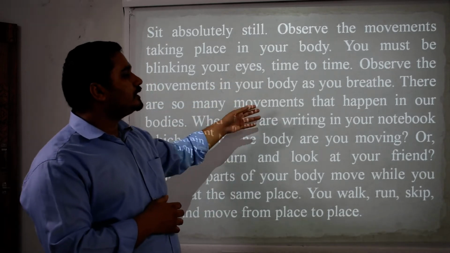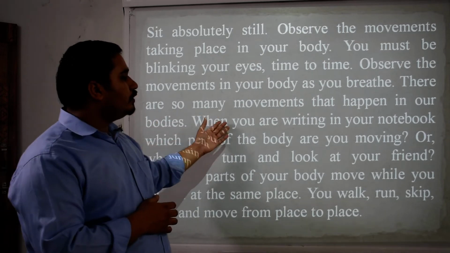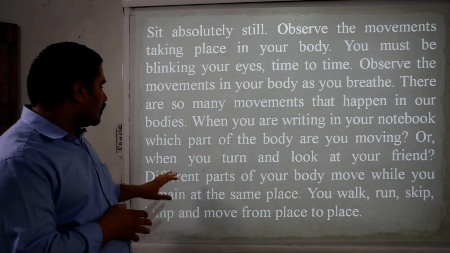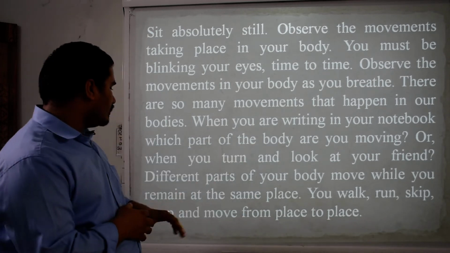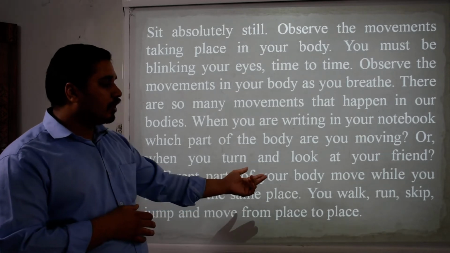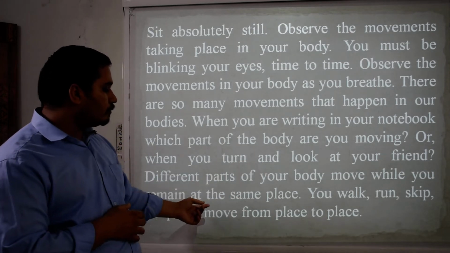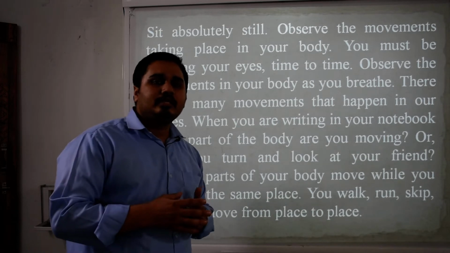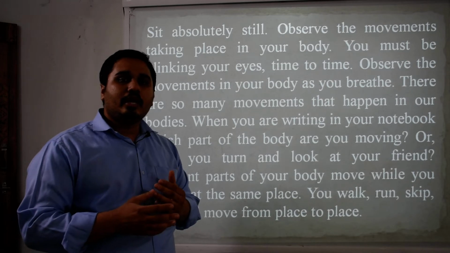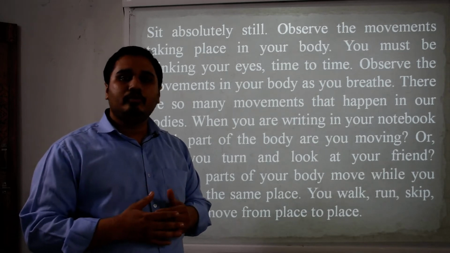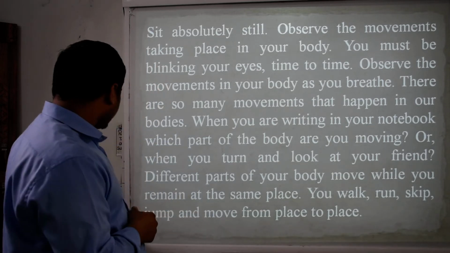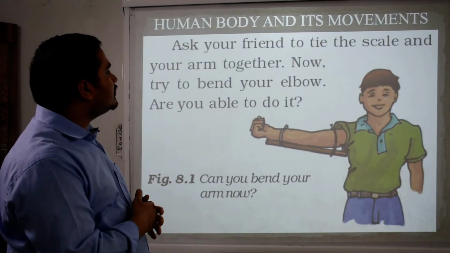There are so many movements that happen in our bodies. When you are writing in your notebook, which part of the body are you moving? Or when you turn and look at your friend, different parts of your body move while you remain at the same place. You walk, run, skip, jump and move from place to place. So many changes are easily noticeable in your body, such as which parts move in which direction. This is the human body and its movement.